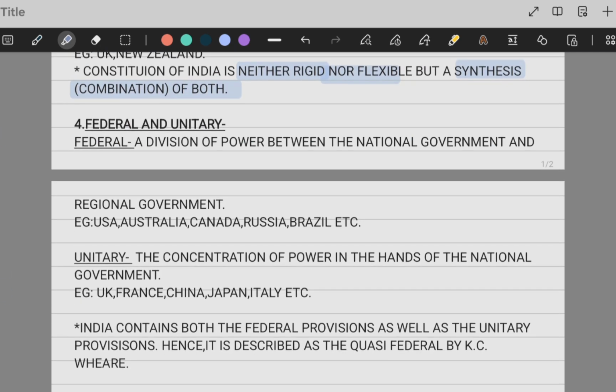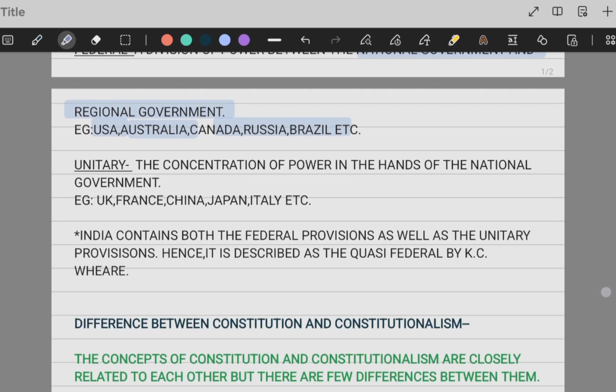And then comes the federal and unitary. The division of power between the national government and the regional government is called federal. So you have division of powers, like the center is not the lone authority over the states, as the states have their own authorities. Like the US, Australia, Canada. And when it comes to unitary, it is the concentration of power in the hands of the national government.